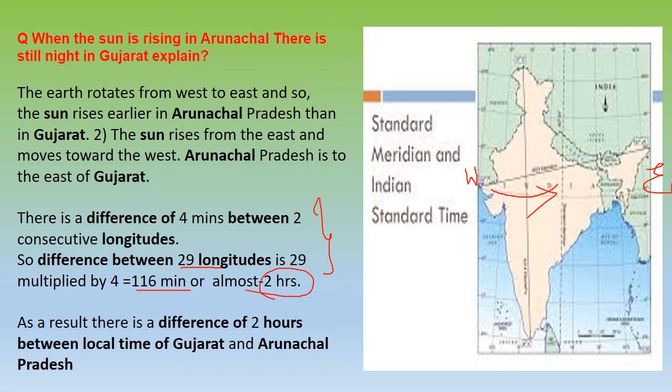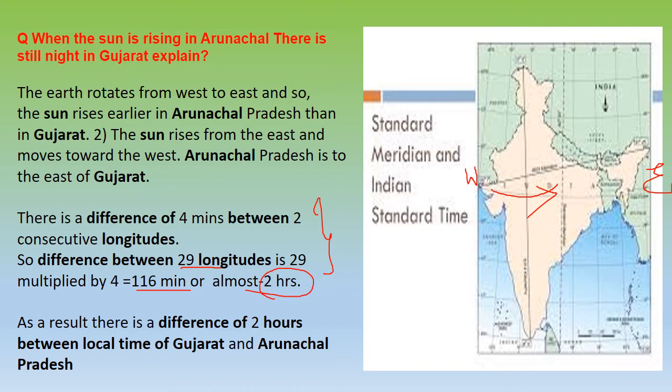So the question comes: why, if the sun is rising here, do we still experience night here? Obviously Arunachal Pradesh, being in the east direction, will see the sunrise first, and then because Earth will rotate like this from west to east, this area will come later, this all will come later, because Earth will move in this direction.